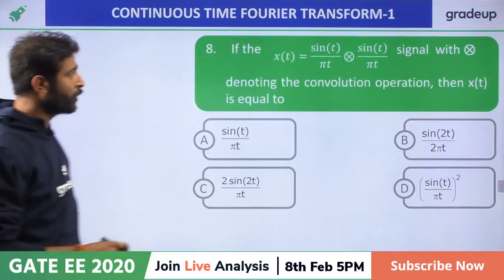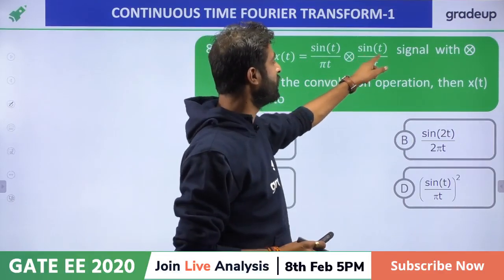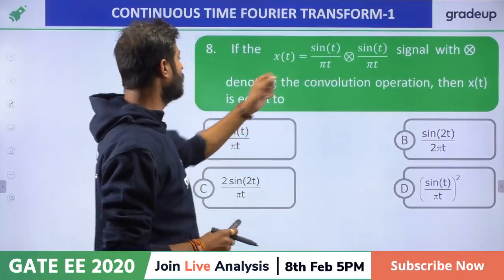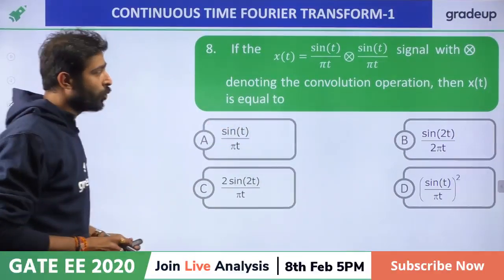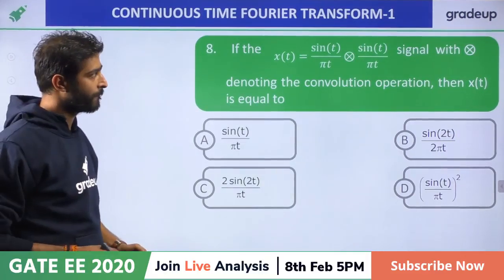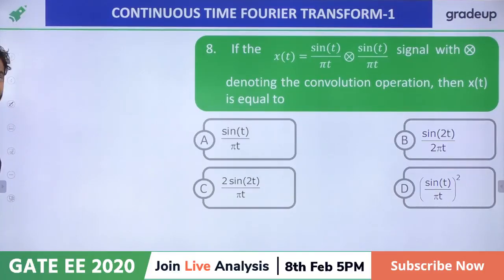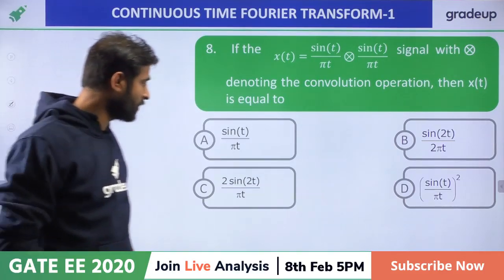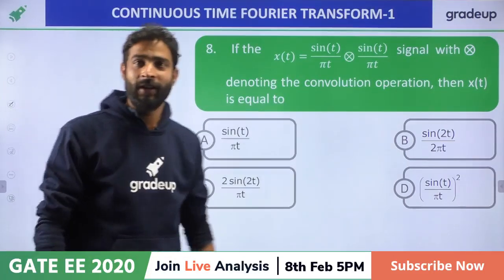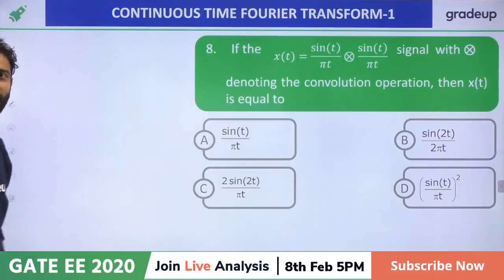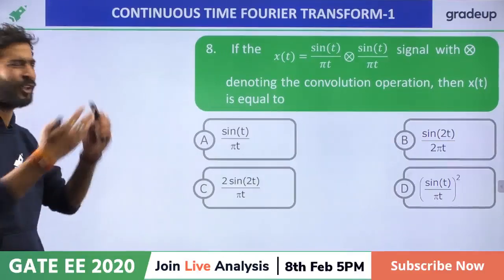Okay, can anybody give me the answer for this? If x of t equals sin t upon pi t convolved with sin t upon pi t, with the star denoting the convolution operation, hence x of t is equal to what? Can anybody give me the answer for x of t? Shiva Prasad is giving the answer A. Very good. Dev Kumar is giving the answer D. Very good. Now there will be confusion, because Shiva Prasad is 100% giving the answer A. Srinu, everybody, just give me the answer for this question.